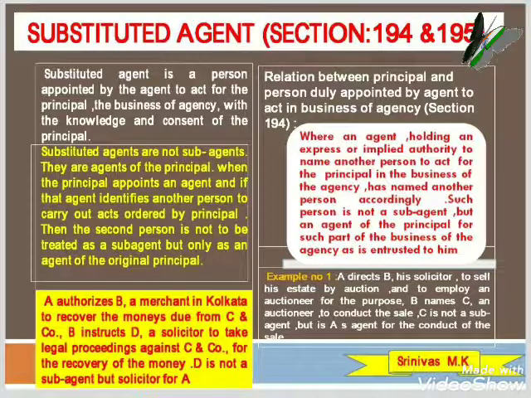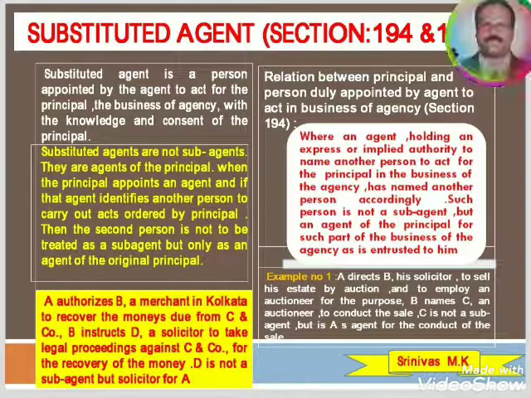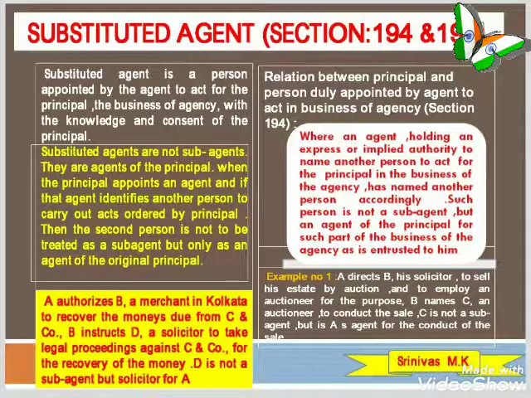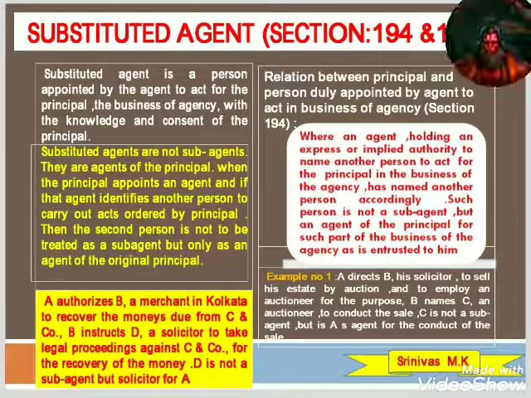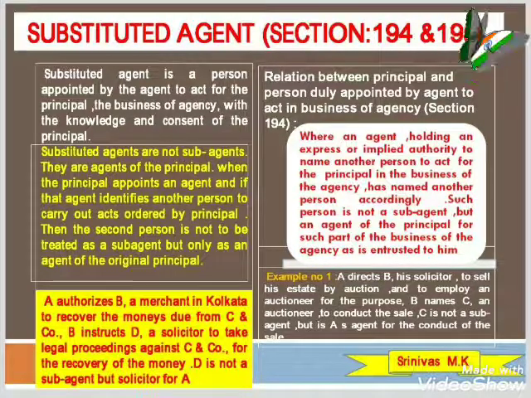Example 1. A directs B, his solicitor, to sell his estate by auction and to employ an auctioneer for the purpose. B names C, an auctioneer, to conduct the sale. C is not a subagent but is A's agent for the conduct of the sale. So these are one or two illustrations given to understand this substituted agent, and there will be distinguishing characteristics of a subagent and substituted agent.